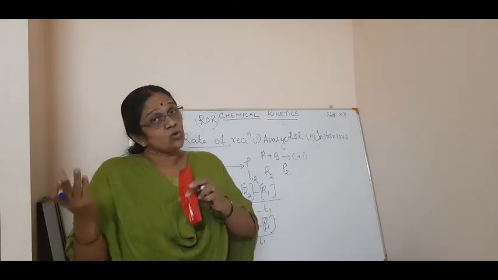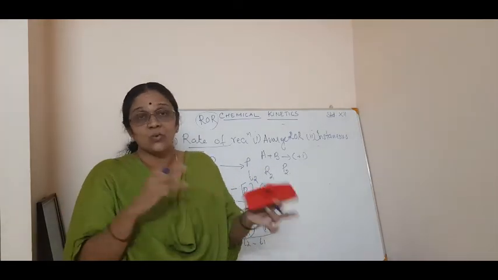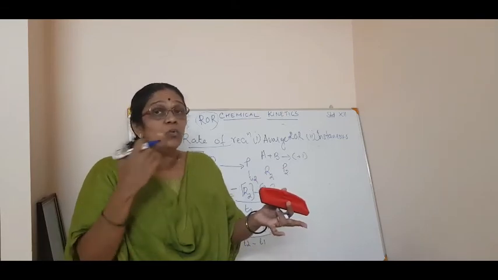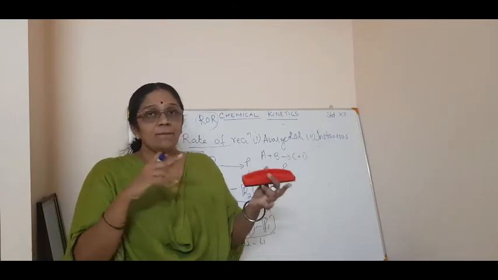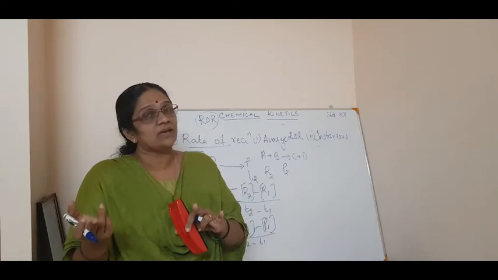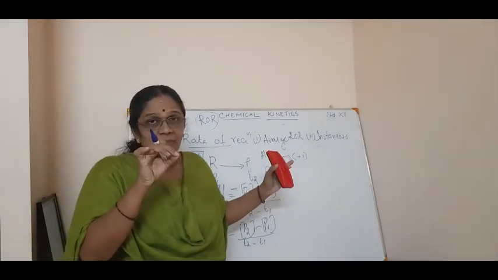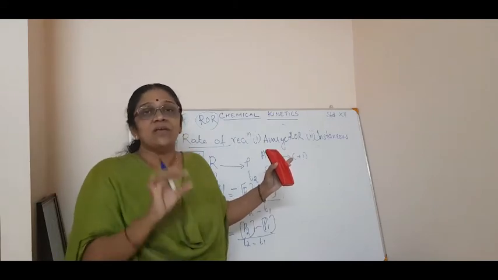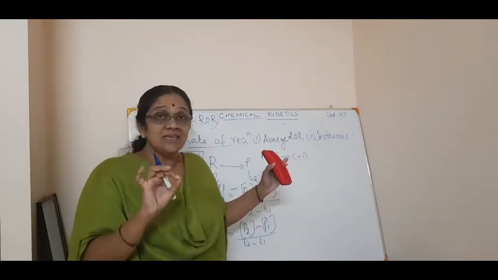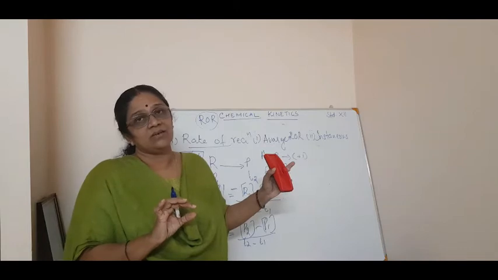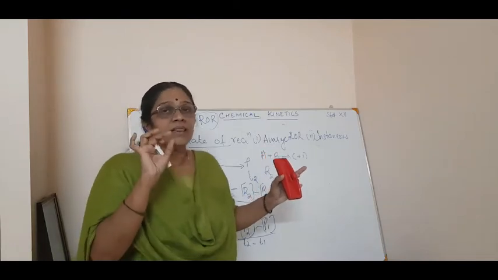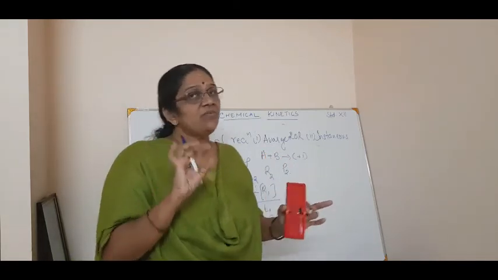Average means there are two things, R1 as well as R2, initial as well as final. So how do you calculate the average? Final minus initial. But instantaneous means, at a particular time, what is the rate of reaction? That is called the instantaneous rate of reaction. Now how will you calculate the instantaneous rate of reaction?